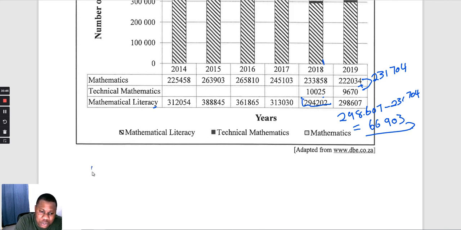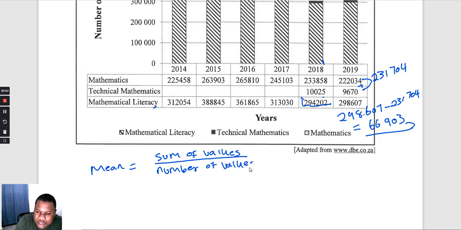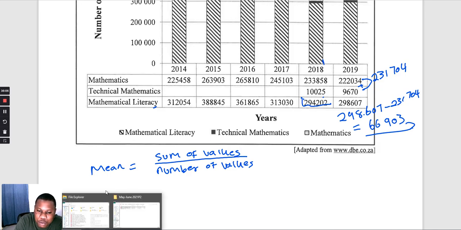How do we calculate a mean? Mean is equal to the sum of values divided by the number of values. So we are going to add all the values that we have for mathematics.